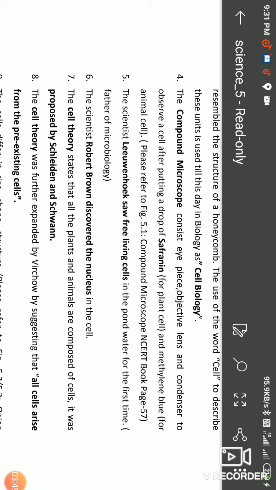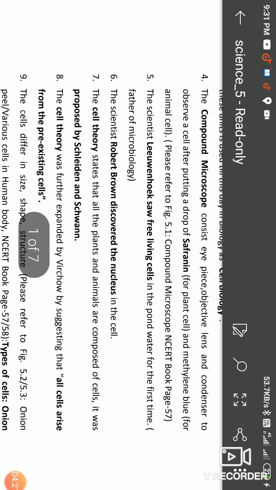Safranin is one type of chemical, one type of indicator, which we apply on the plant cell. The plant cell is clearly seen under the microscope when we apply safranin on it. And for the animal cell, we use methylene blue to observe the animal cell.